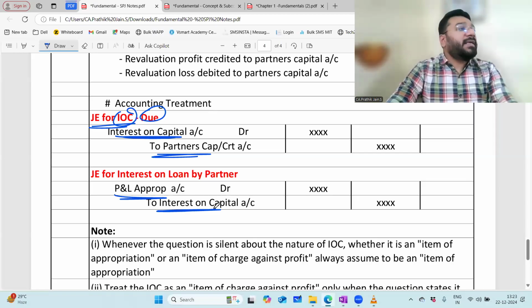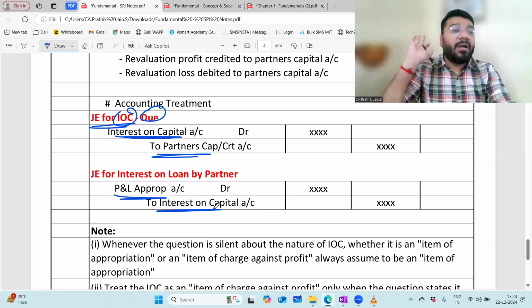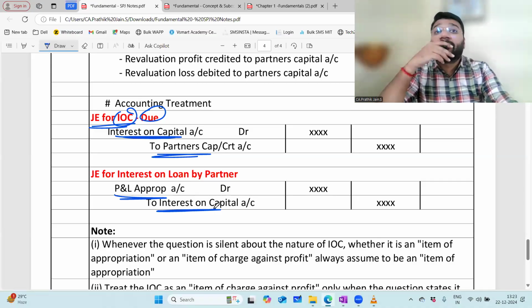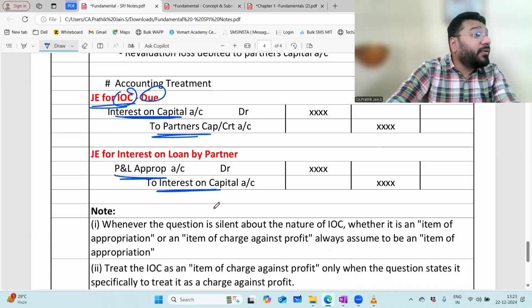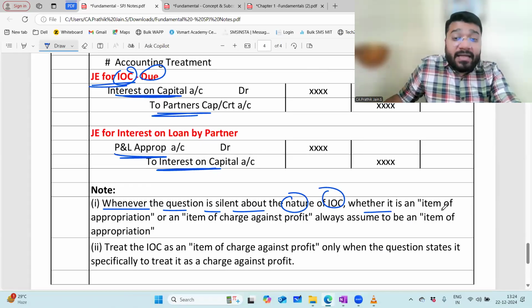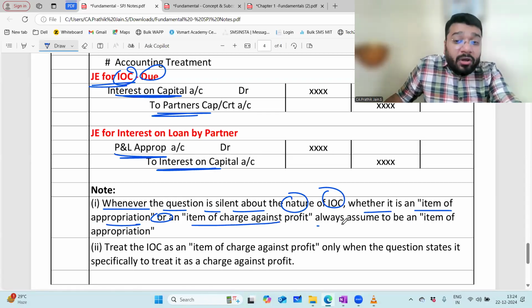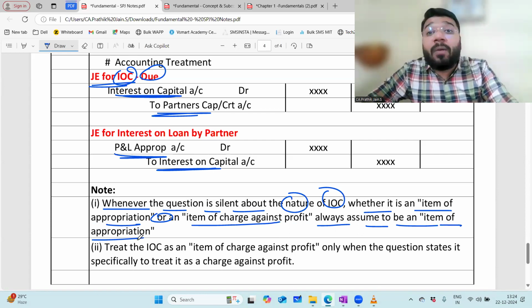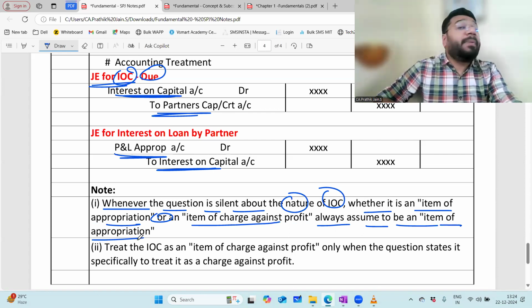Sir, the question says calculate IOC at 10%. But the question is not telling whether this IOC is an item of appropriation or should I treat this as a charge against profit. The question is silent. What should I do? Always treat it as an item of appropriation. Whenever the question is silent about the nature of IOC, that is, whether it is an item of appropriation or an item of charge against profit, you don't know. Always assume it to be an item of appropriation. If you assume this as an item of appropriation, this goes to your P&L appropriation account.